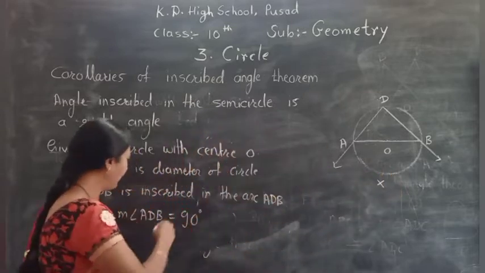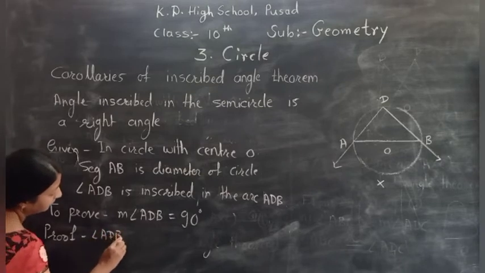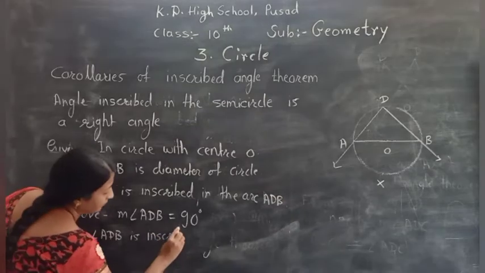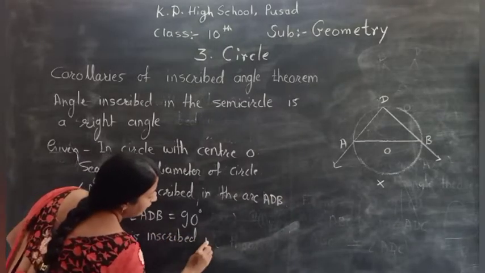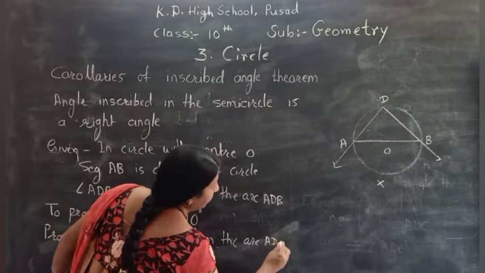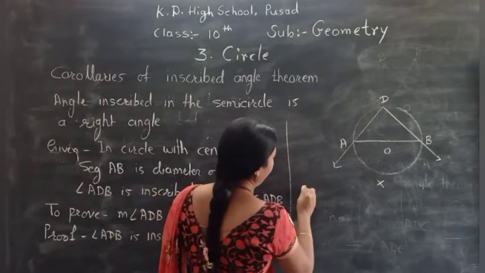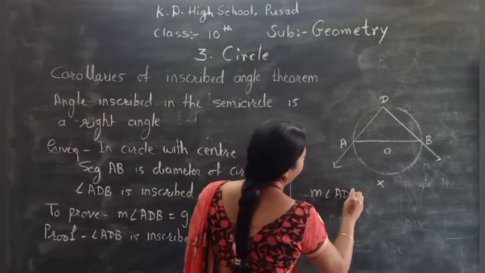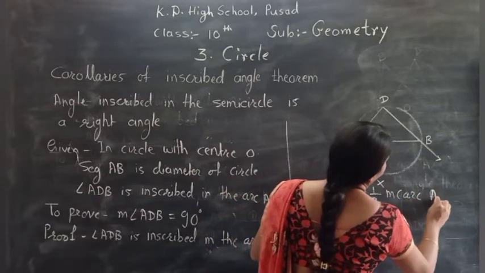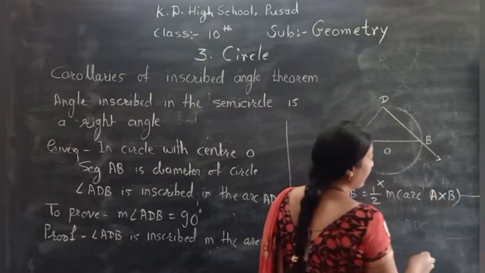Okay. We continue. Angle ADB is inscribed in the arc ADB. Okay. Now here we write, therefore measure angle ADB is equal to half of the measure arc AXB, by inscribed angle theorem.